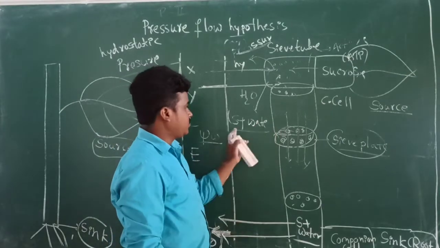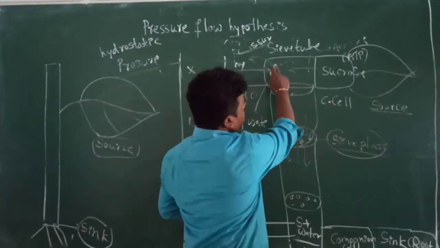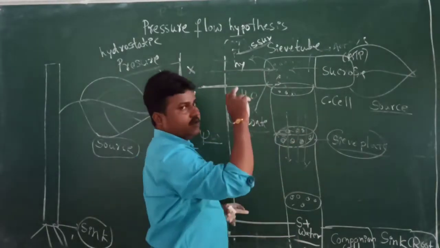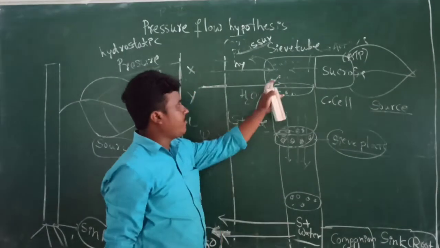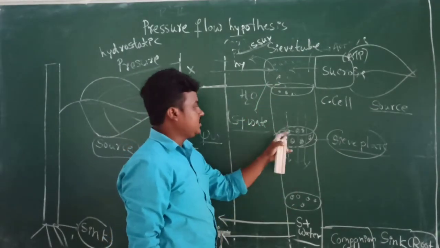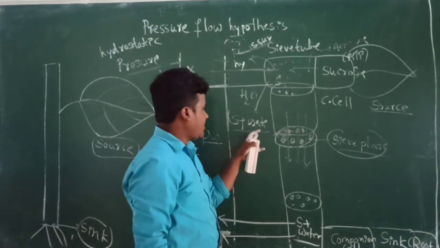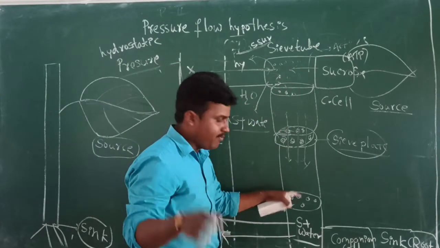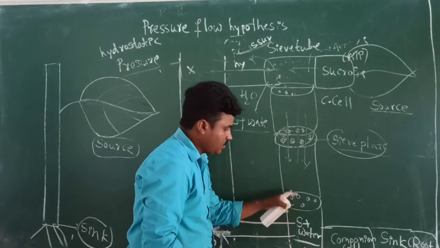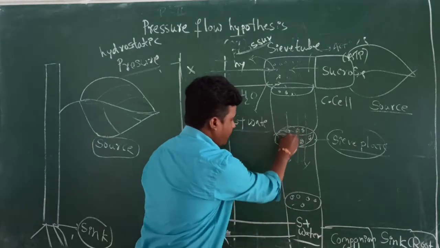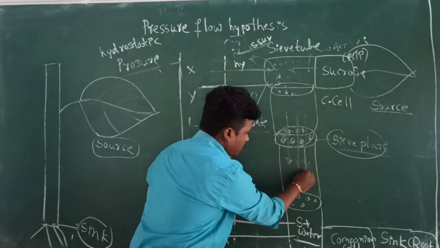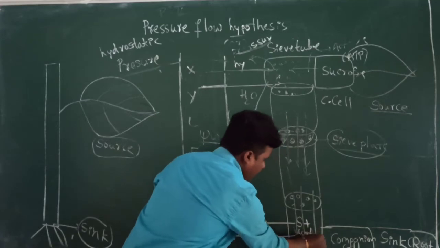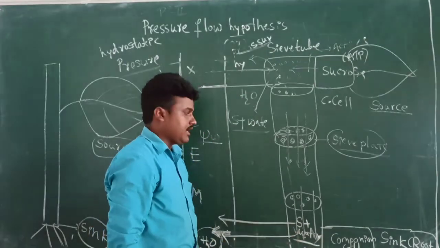The bulk amount of sucrose plus water molecules can travel from one tube to the other tube by using the tube force. In the form of bulk flow, they transfer from one tube to the other, up to the end point.